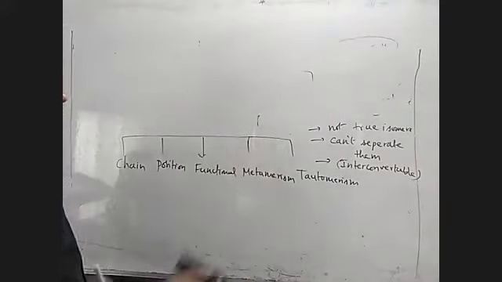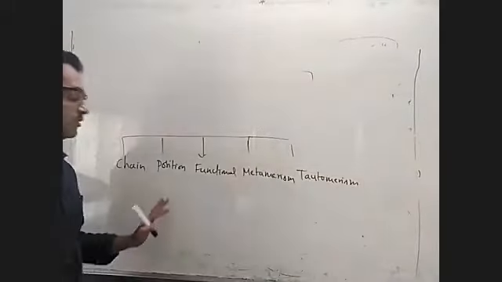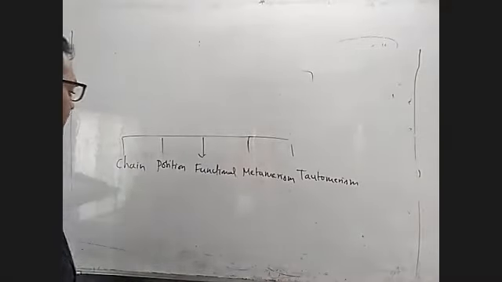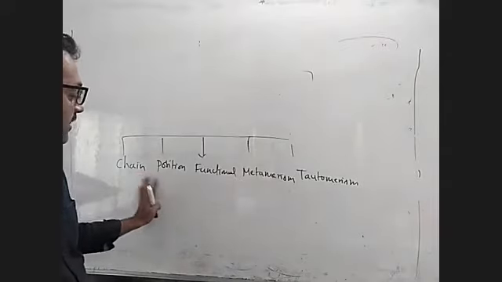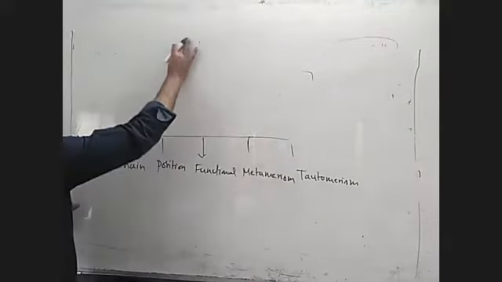Next one. So I am focusing on structural isomerism today. Today my topic is about structural isomerism. In that, 5 classifications are there. First one, chain, position, functional, metamerism, and tautomerism. So what do you mean by chain isomerism?